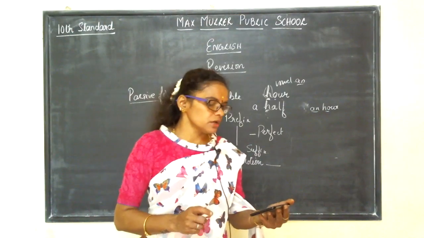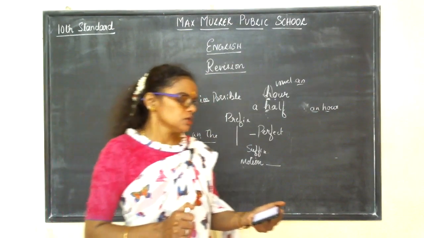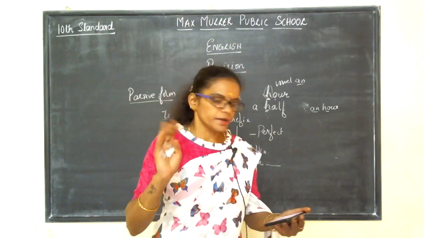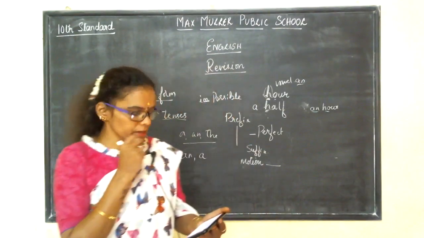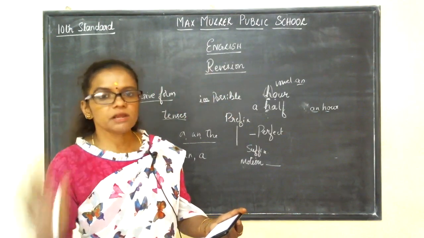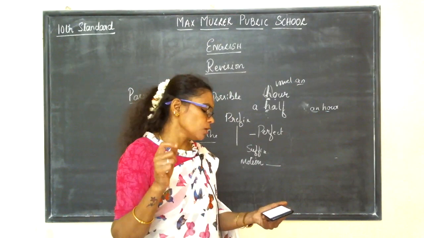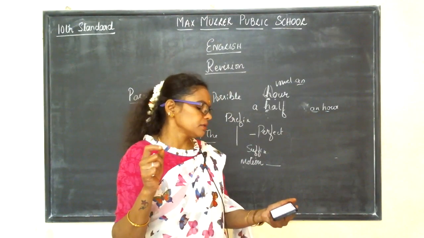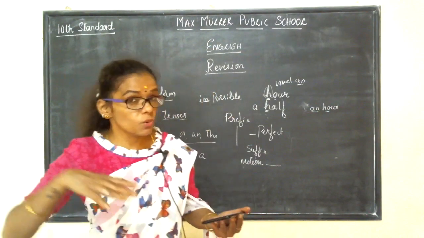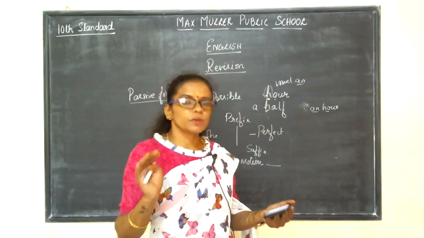Next one. The way in which he told the story was so dash. You have to put in the correct form of the word in that blank. That is interested, interestingly, interesting, interest. So the answer will be, the way in which he told the story was so interesting. It was so interesting. So the story was very interesting to hear.